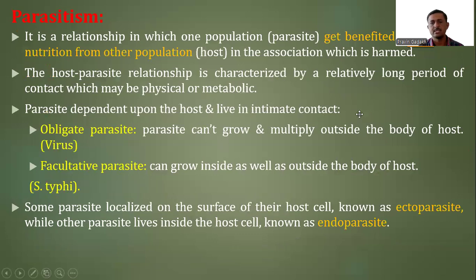The fourth association is parasitism, where parasites are involved. It is a relationship in which one population, the parasite, is benefited and derives its nutrition from the other population, the host organism, which is harmed. With parasitism, there is one host organism and another parasitic organism, which completely depends on the host.